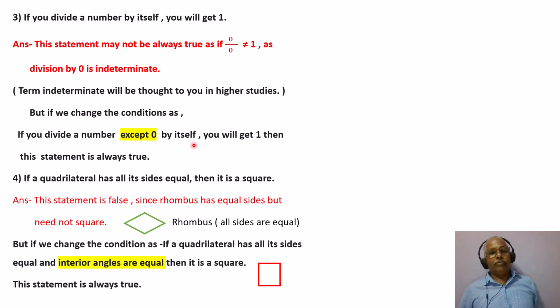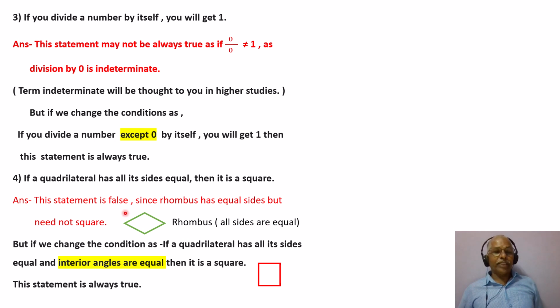Got it? And fourth one, if a quadrilateral has all its sides equal, then it's a square. We have seen this. I'm just repeating this answer. This statement is false, since a rhombus has equal sides but need not be a square.